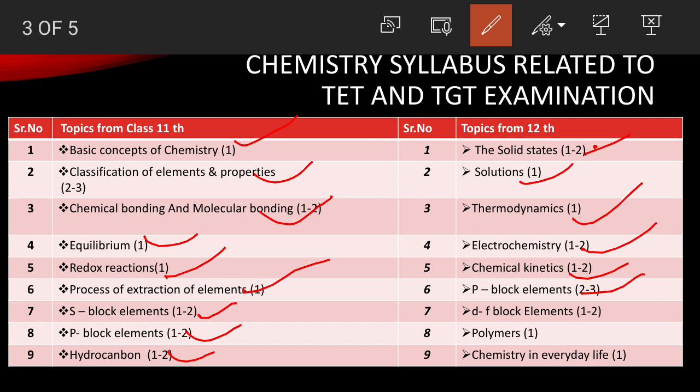Then next we have P block. In P block in class plus 2 definitely one question is there from xenon group, noble gases or from your halogens. Then similarly in D block you will get a question, one or two questions from here also. And similarly a last one, polymer topic. From polymer always a one question is there. It may be TET, it may be TCT, and they are asking about monomer of particular polymer. Last one is everyday life.